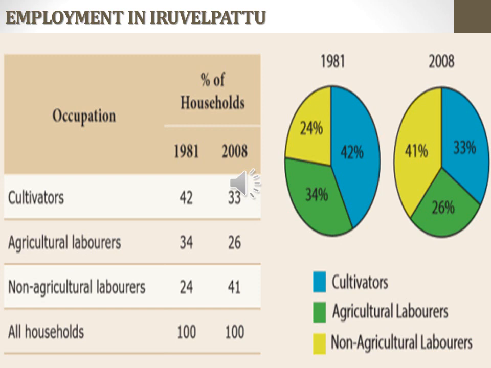Same page number 293, second paragraph, fifth line. People who are less than 15 years are considered children, and persons who have crossed 60 years of age are excluded as they are not physically fit to undertake productive occupation. This is the answer for the second question. Read these answers and write them.